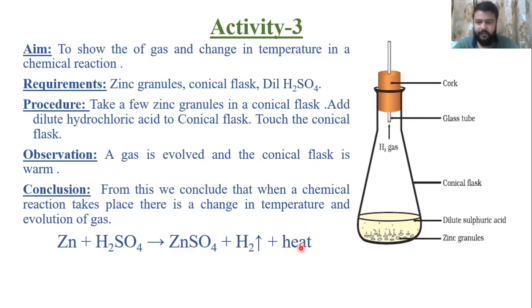In this activity, you have to remember this observation. These observation parts are very important. You have to write this observation only. You cannot write in the observation production of H2 gas because you don't know whether the gas produced is H2 or not. The observation is brisk effervescence or production of gas along with warmness of the conical flask. So this is going to be your observation. And of course, you have to remember this whole chemical equation.